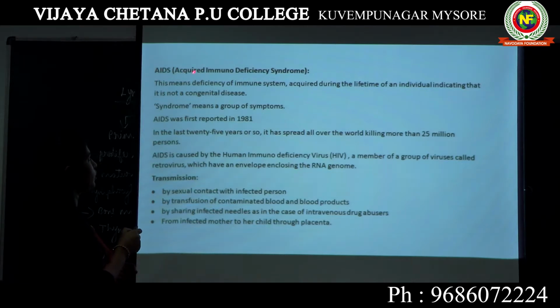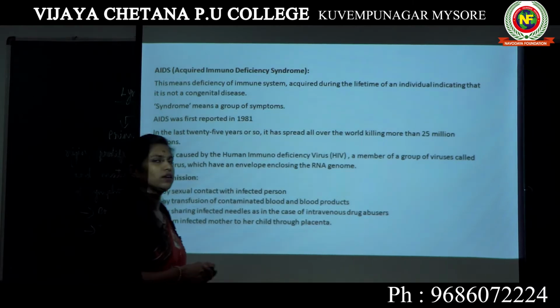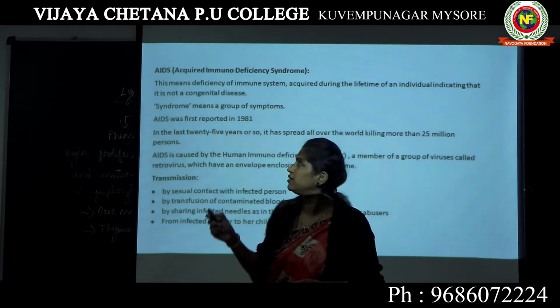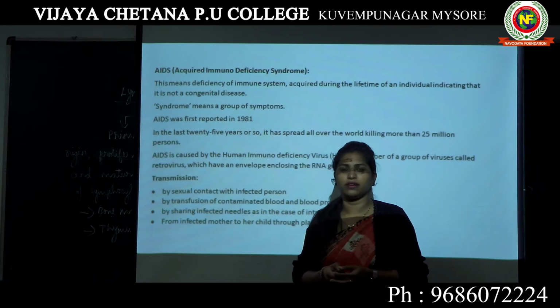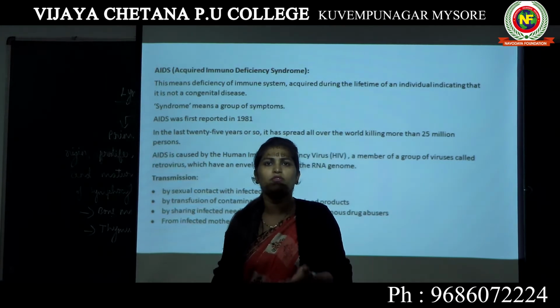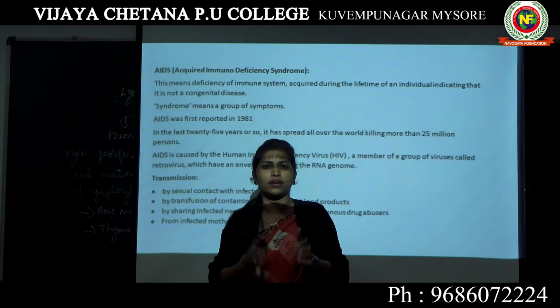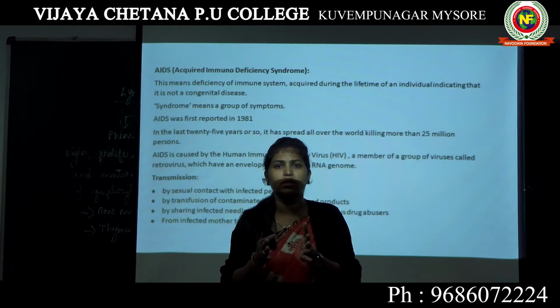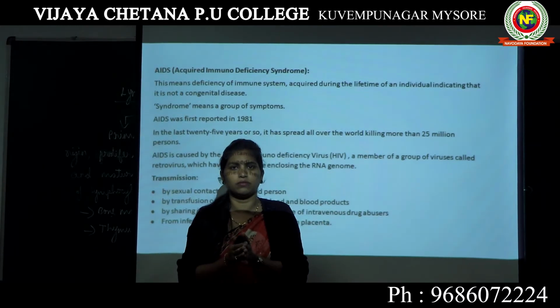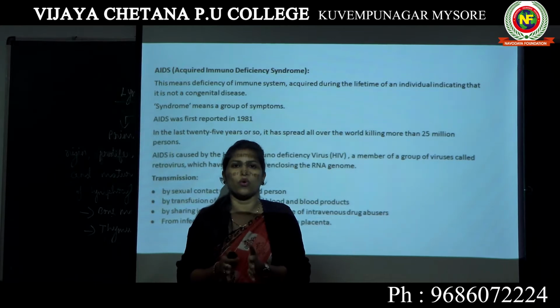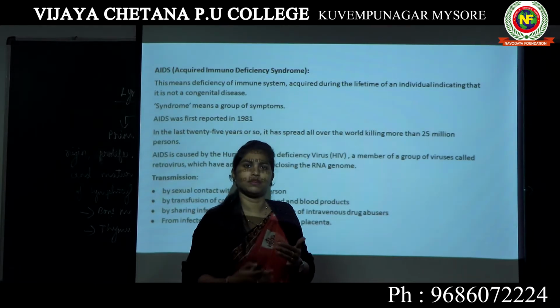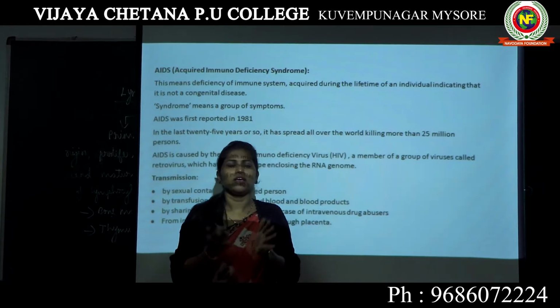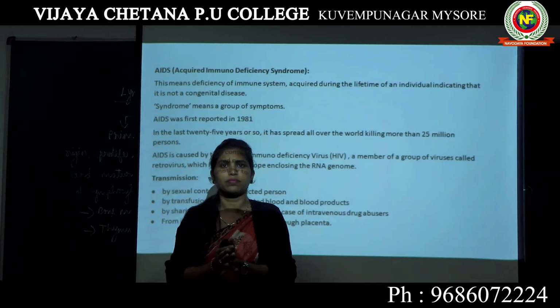I have already told you, you acquired it in your lifespan, indicating that it is not a congenital disease. Congenital disease means a genetic disease which is transferred from your father to you. You gained it yourself in your lifespan. AIDS is not a disease, it is a syndrome, a collection of symptoms, where you have multiple symptoms of multiple diseases in one person's body.